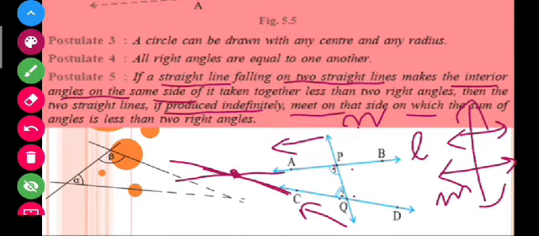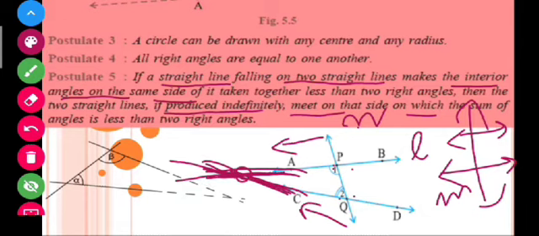Very simple. You have been given a straight line here and two straight lines, and if two interior angles form on the same side and the sum of these two interior angles is less than 180 degrees, then these two straight lines, when produced, will meet somewhere.